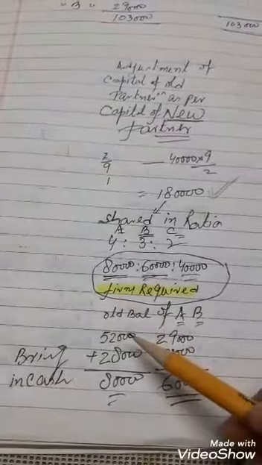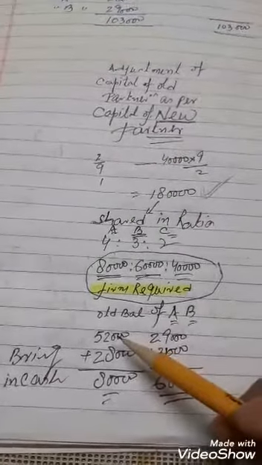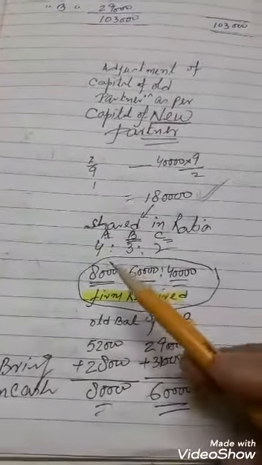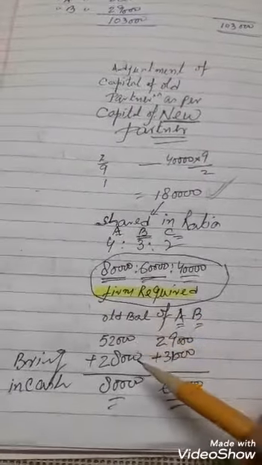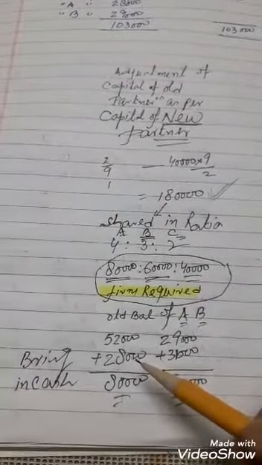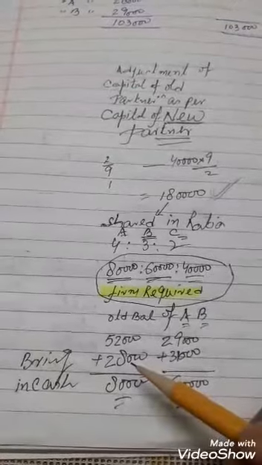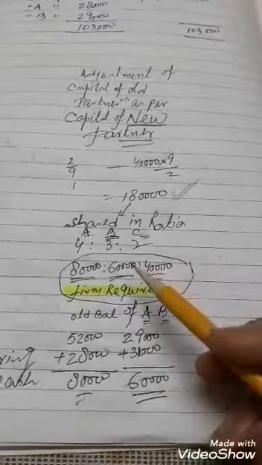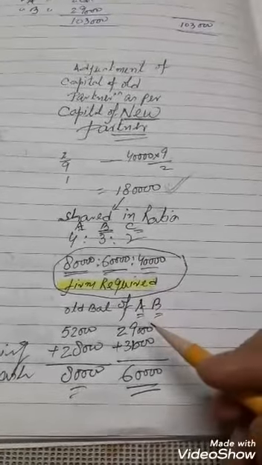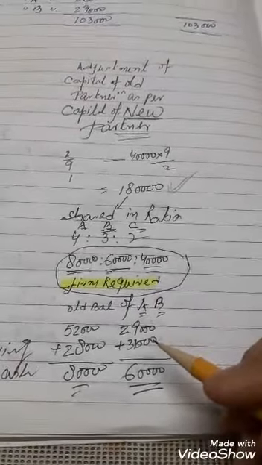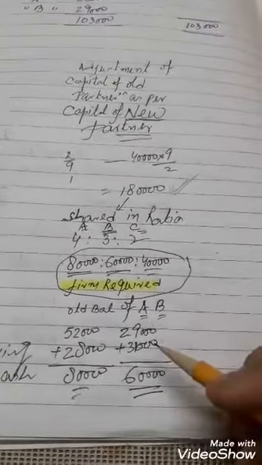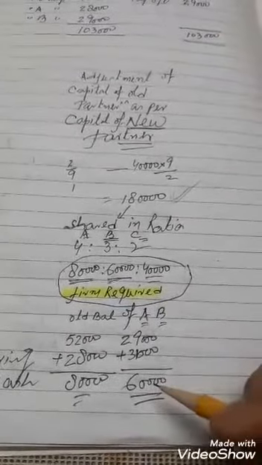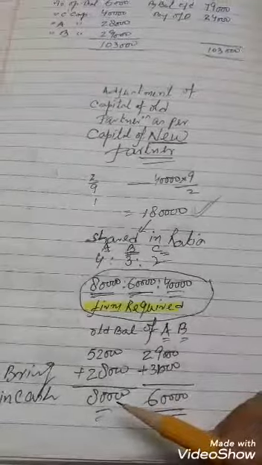The capital A has 52,000. The firm requires 80,000. That is a shortage of 28,000, so he will bring the deficit of 28,000 into his account. In the same way, the firm requires 60,000 where B has only 29,000, so he has to bring 31,000 for the firm, thus making his balance 60,000 as well as the 80,000.